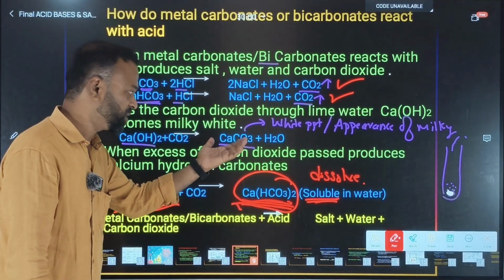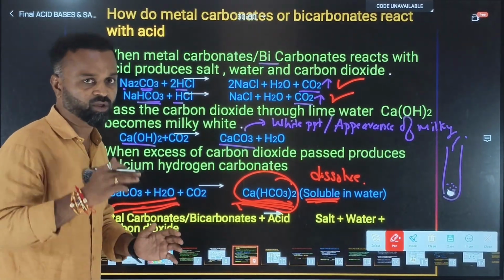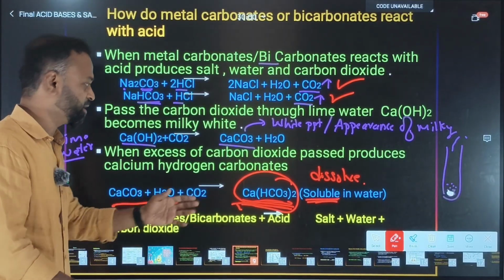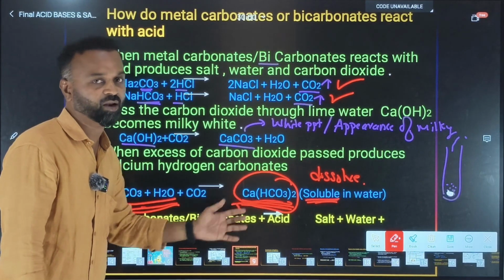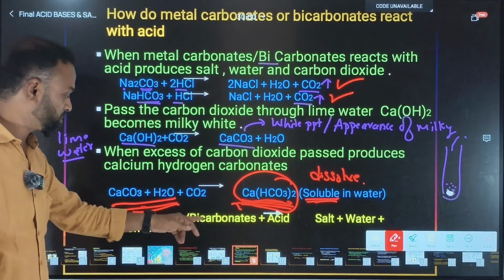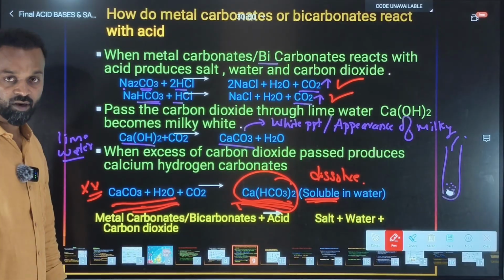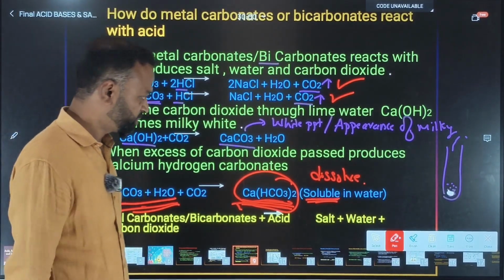Before, there was the insoluble particle of calcium carbonate. Again, after formation of calcium carbonate, we kept on passing the carbon dioxide. That carbon dioxide again reacted with the calcium carbonate and formed the calcium hydrogen carbonate. This is the climax. A 1 mark question they'll come up with. Are you understanding? Am I going too fast? If you feel I'm going too fast, you can just slow down the speed.